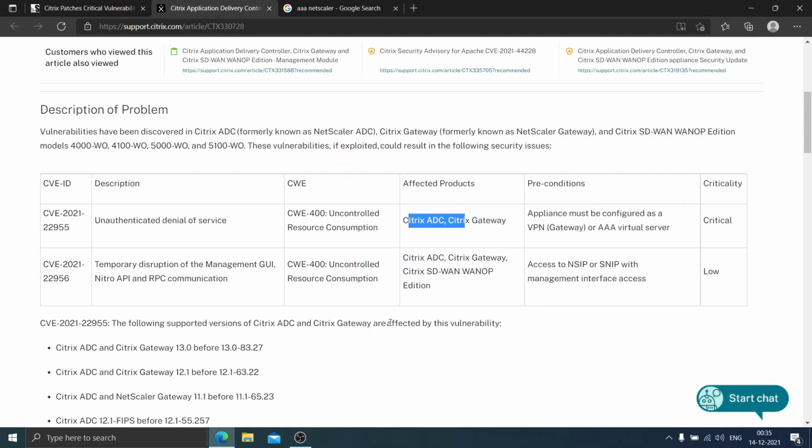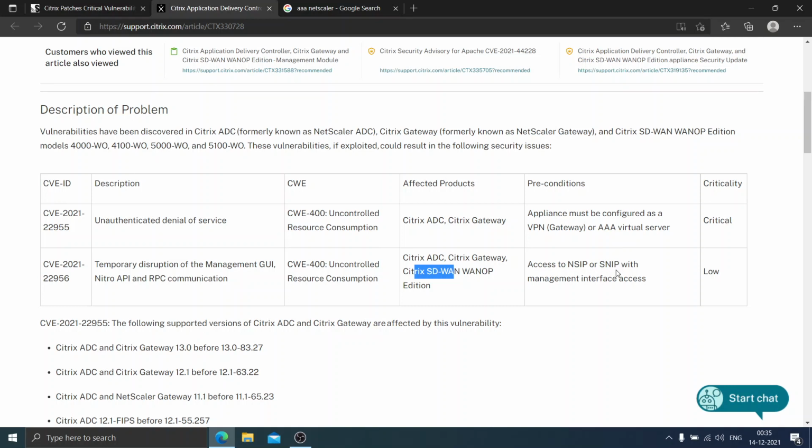Okay. And the second vulnerability is temporary disruption of the management GUI or graphical user interface, Nitro API, application programming interface, and RPC communication. The affected products are Citrix Application Delivery Controller, Citrix Gateway, and Citrix SD-WAN, and the preconditions are access to Netscaler IP. NSIP means Netscaler IP.